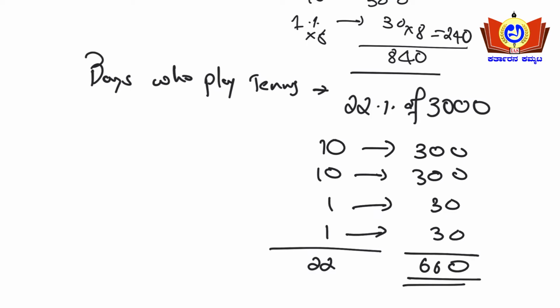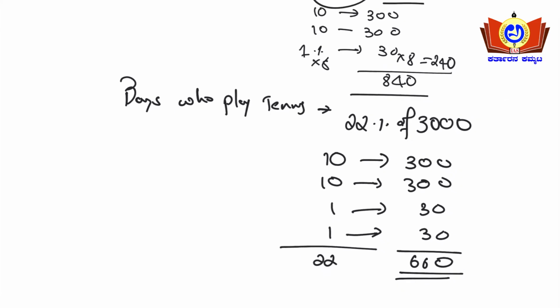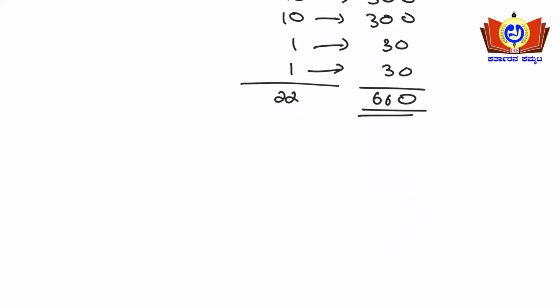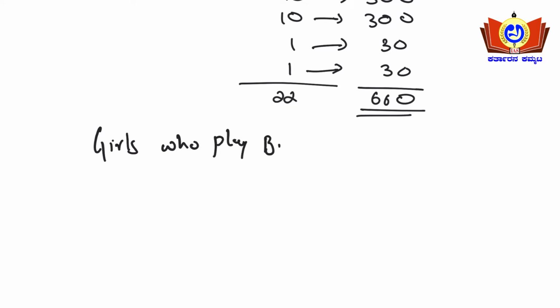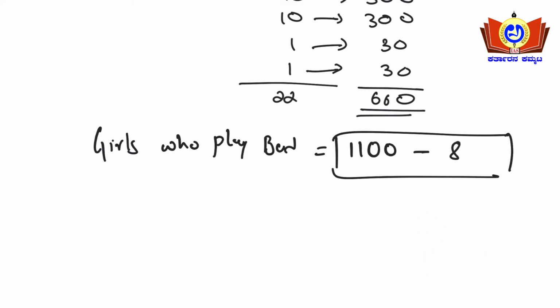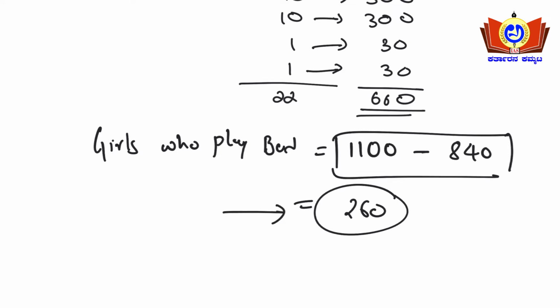Yes or no? So we individually got the total number of students who are playing badminton as well as the total number of students who are playing tennis, and boys playing badminton and boys playing tennis. Okay, if at all we subtract this, we'll be able to get the number of girls who are playing badminton and the number of girls who are playing tennis. Okay, so girls who play badminton is nothing but total number of students who are playing badminton, that is 1100, minus boys playing badminton, that is 840. Okay, this is nothing but 260. This is the girls who are playing badminton.